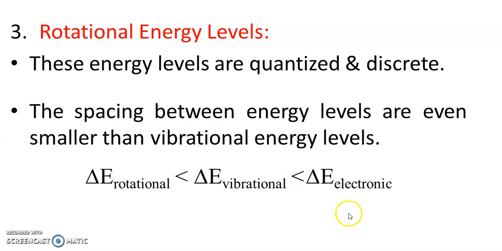So when we calculate the energy difference between these three states, we find that delta E of the electronic level is higher than the vibrational energy level, and lastly the rotational energy, meaning that for rotational transitions we require a very small amount of energy compared to vibrational and electronic energy levels.